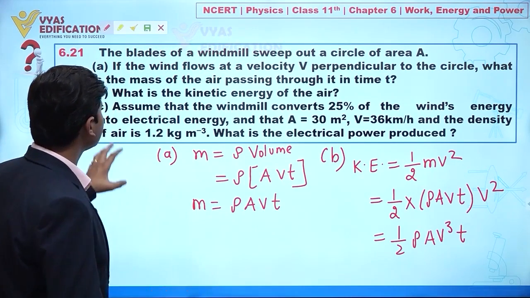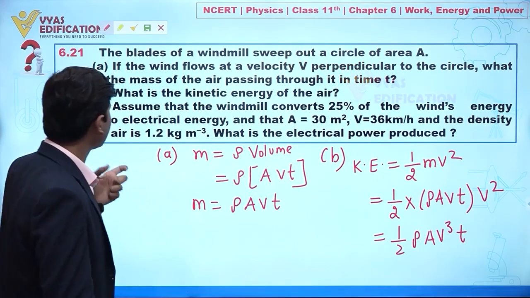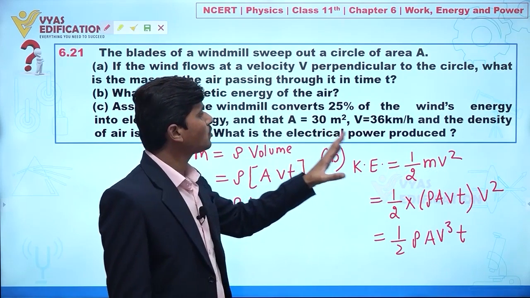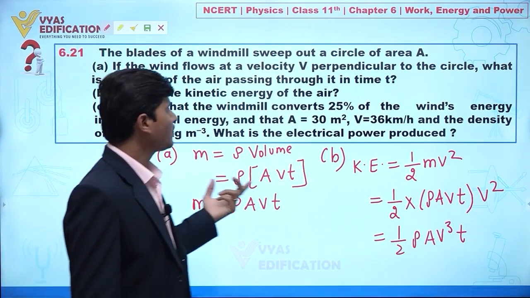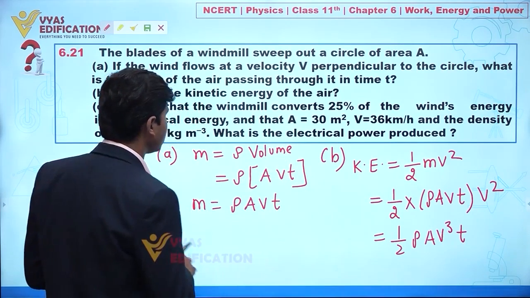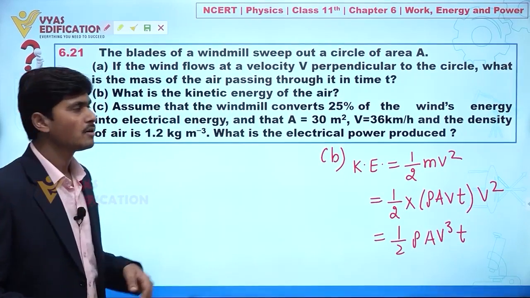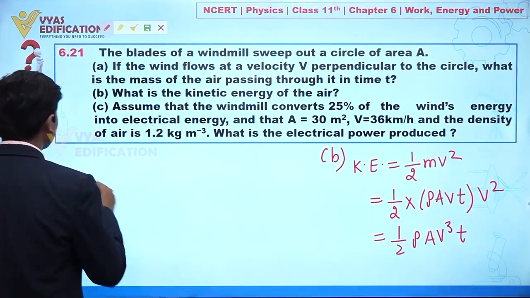Now if we talk about part C, it is given that the windmill converts 25% of wind energy into electrical energy, and the area, velocity and density of air are also given. What is the electric energy produced? Now listen carefully. This windmill is converting only 25% of its total energy.